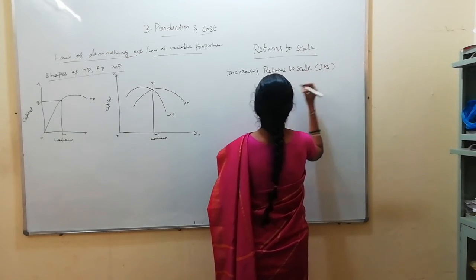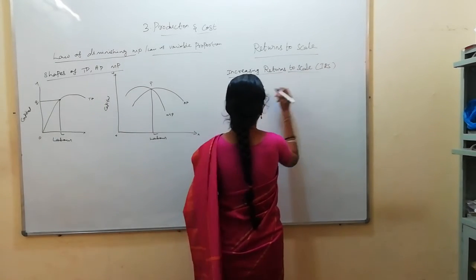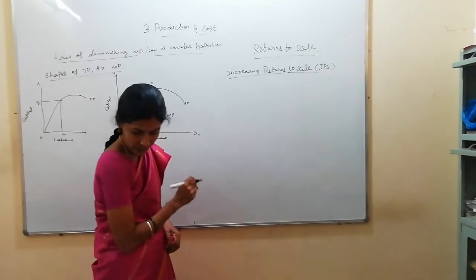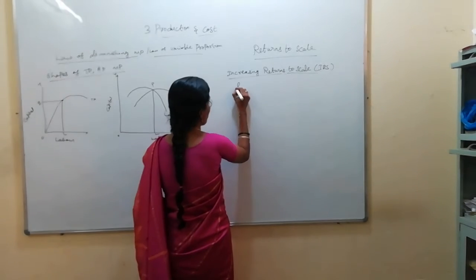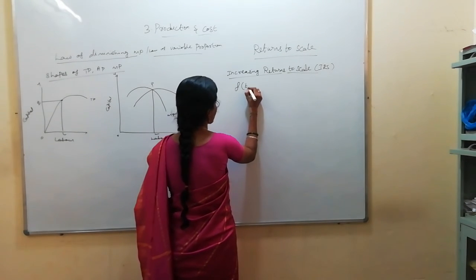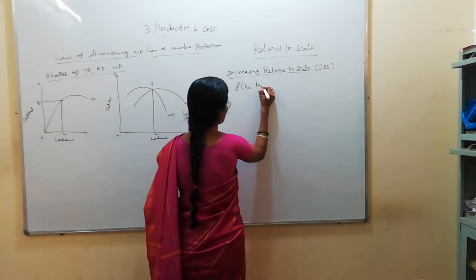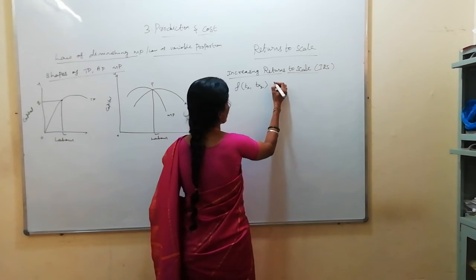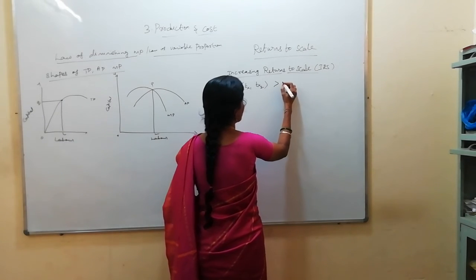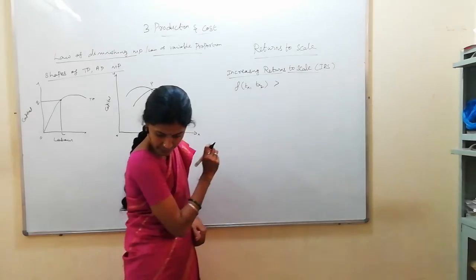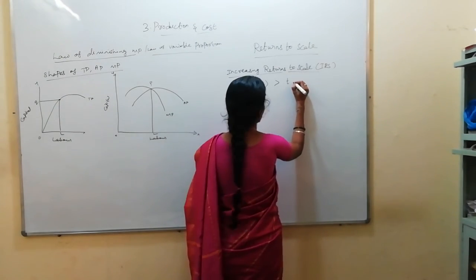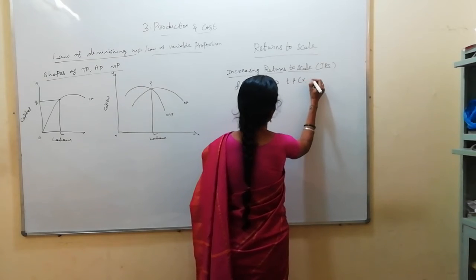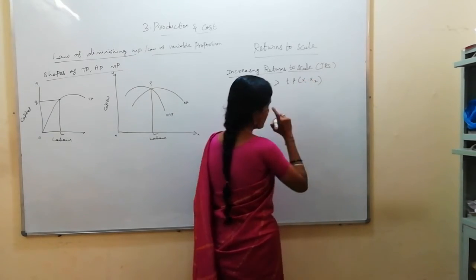IRS we used to say, and it can be written like this. See, the equation is given. For increasing returns to scale, the function f(Tx1, Tx2) is greater than T times f(x1, x2).